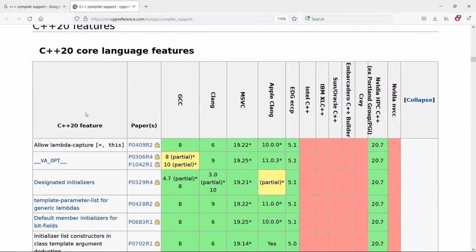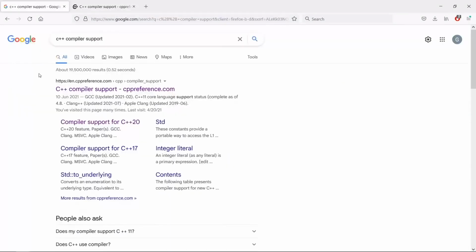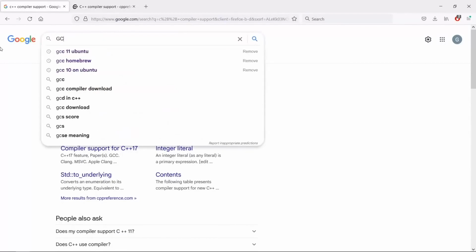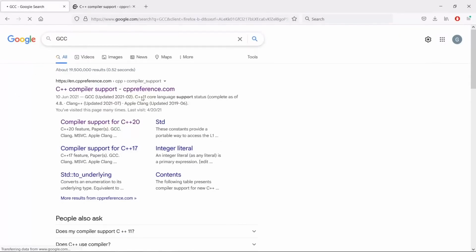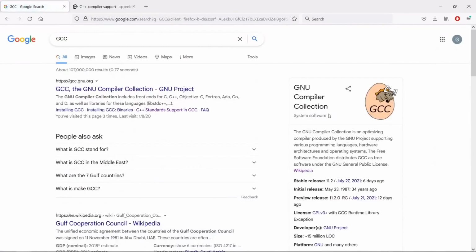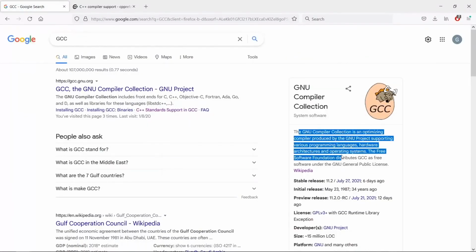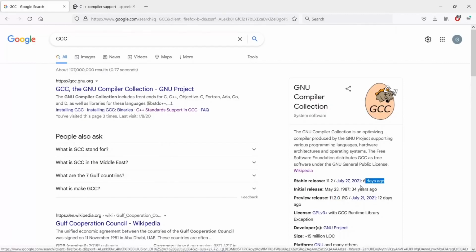In this video, I am going to show you how to install the three most common compilers, and those are GCC, Clang, MSVC. If you want, you can come in your search engine and type GCC to see what this is. It is a good thing to do to learn about your tools here. You can see that it is a compiler that is mostly used on the Linux platform, but we can also use it on Windows. The latest release that we're going to be installing is 11.20, I think. It was released 6 days ago, so it is really fresh, and we're going to be taking advantage of this.